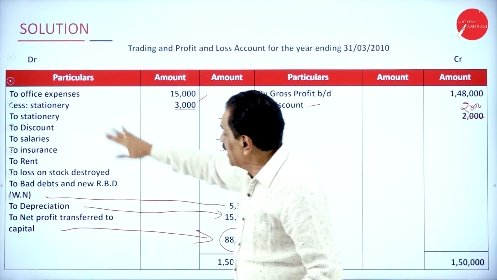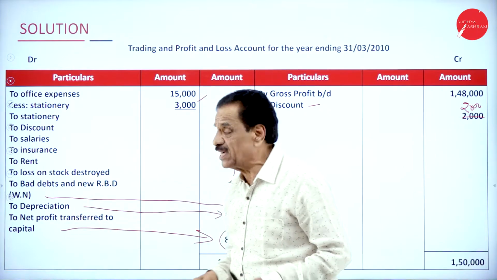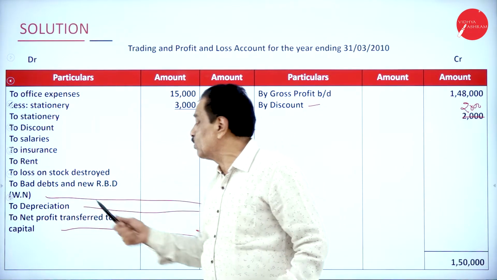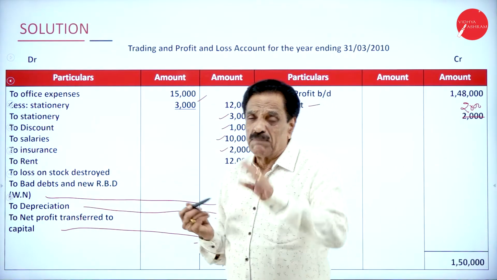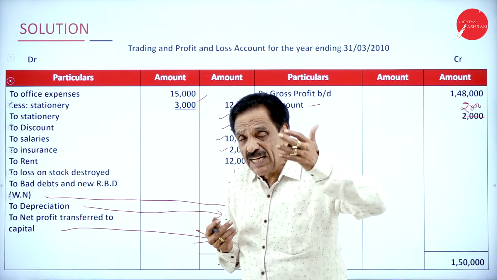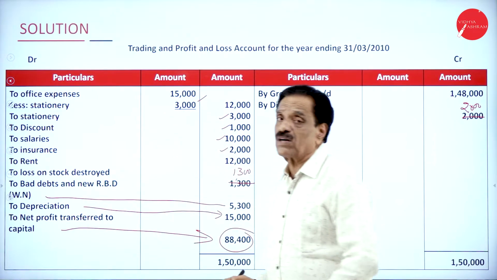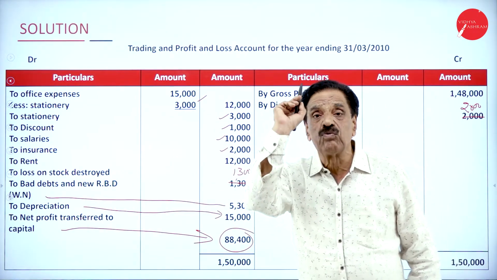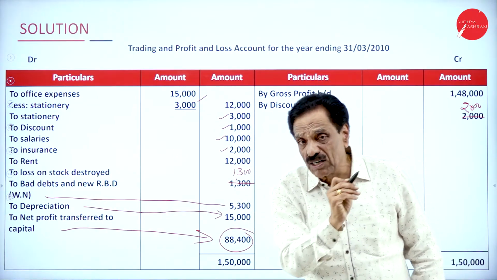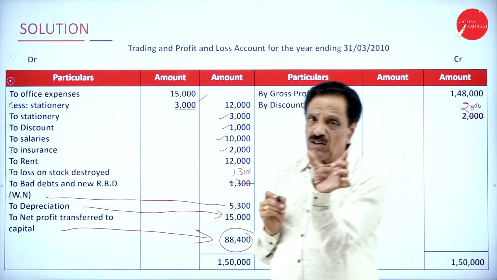Then all indirect expenses have been taken into consideration. I think I have shown in the working note the bad debt and new RBD. Bad debt, add further bad debt, add new RBD. There is no old RBD. This is loss on stock destroyed. What's the total value? 4,000. Out of that, how much stock destroyed? 2,000.